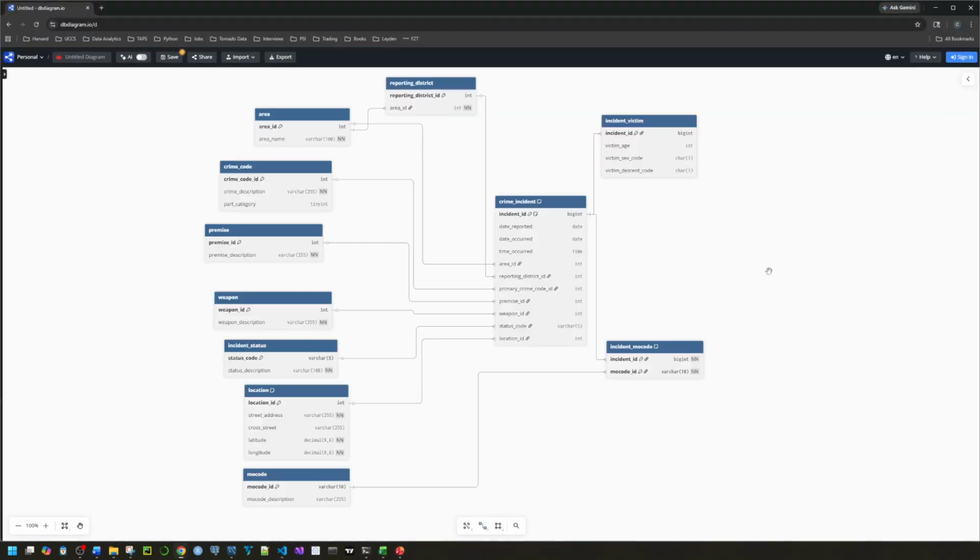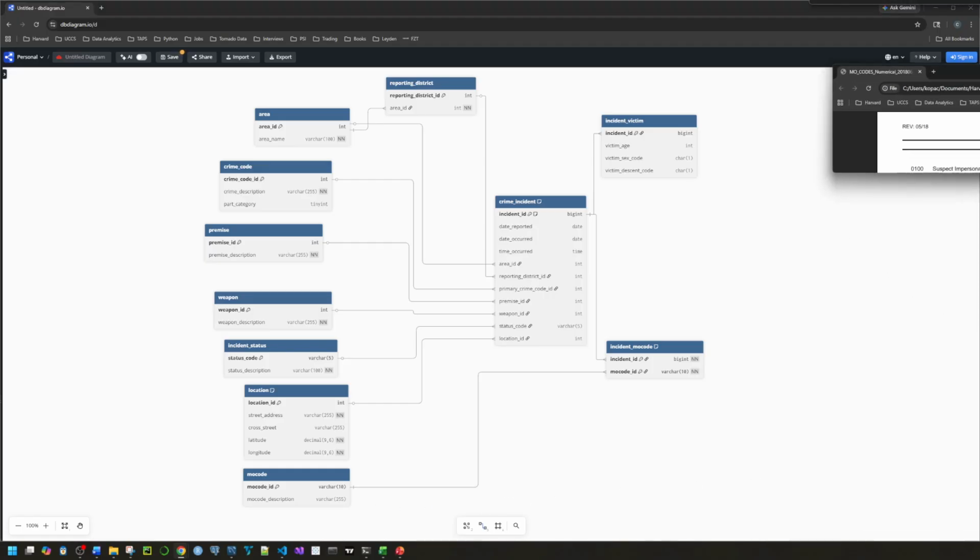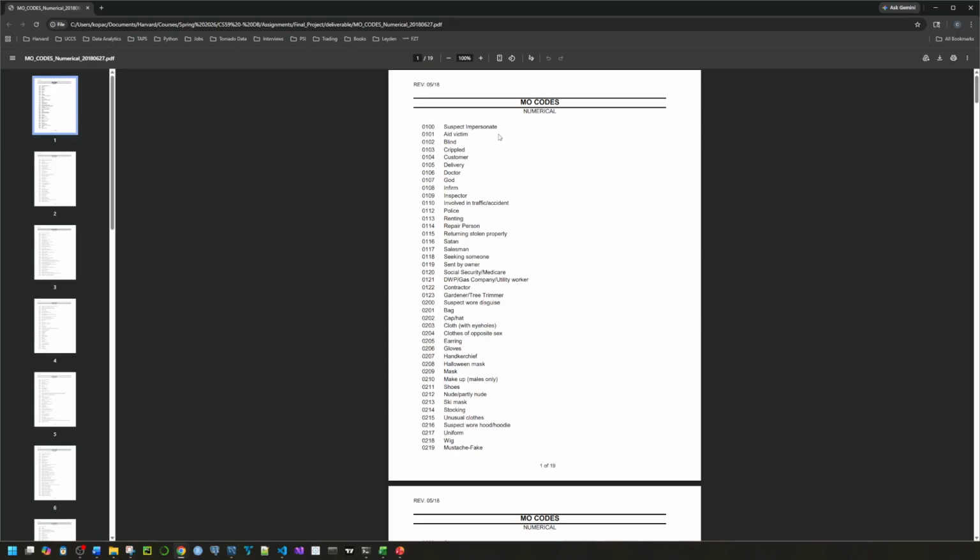Now, that data that comes from data.gov provides 99% of everything I needed for this project. The one thing that it lacked was the MO code description. So that CSV provides everything except for this last column in the MO code table. Googling MO code LAPD gives you a PDF that should be the first result. And MO codes are just further descriptive information regarding the crime in question.